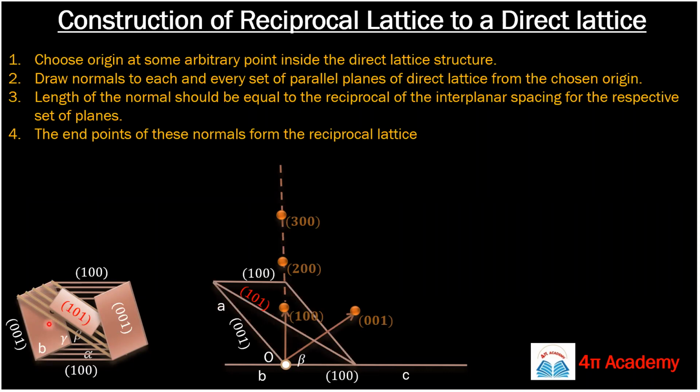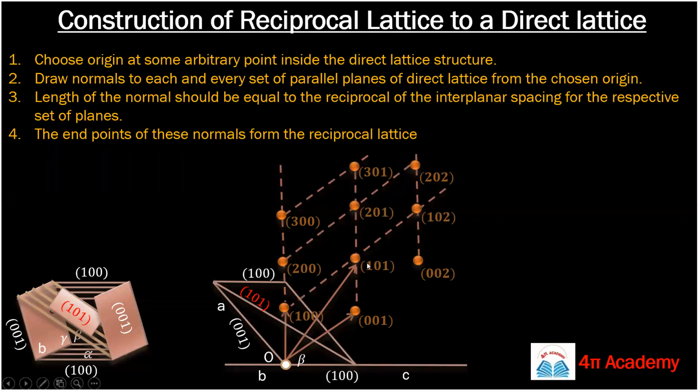We will also draw the reciprocal lattice for this diagonal plane. This is your diagonal plane 101. From the origin we will draw a normal. Suppose the length of this normal is this, and this is your end point, so this will be your 101 reciprocal lattice.